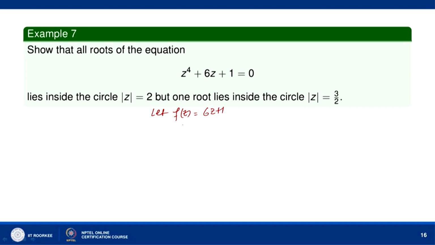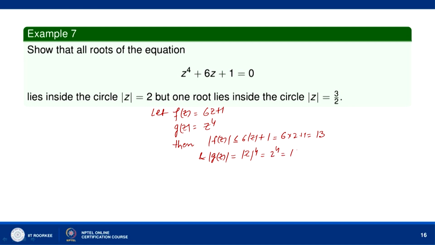Let f(z) = 6z + 1 and g(z) = z^4. Then we see that |f(z)| ≤ 6|z| + 1, so this is 6 times 2 plus 1, which is equal to 13. And |g(z)| = |z^4|, which is equal to 2^4, so we shall have 16.